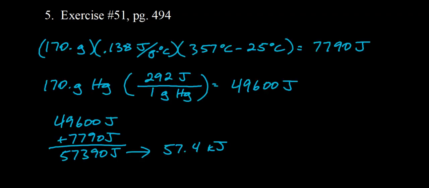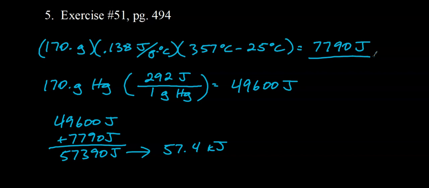So first thing that needs to happen is the mercury needs to heat up from 25 degrees Celsius to its boiling point. So in one of the tables, the boiling point of liquid mercury is given as 357 degrees Celsius. So just to heat it up takes, rounded to 3 sig figs, 7,790 joules. If you want to just deal with sig figs at the very end, that's fine too, but I rounded each step.